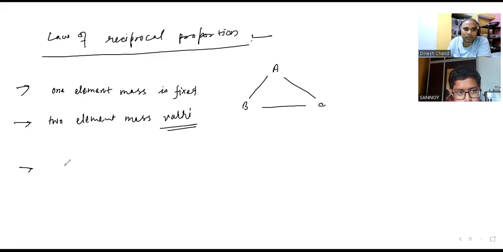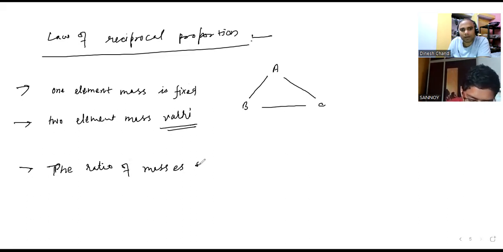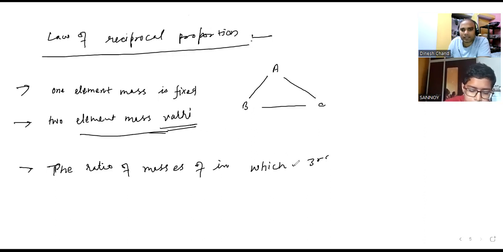The ratio of masses in which the second and third elements combine.